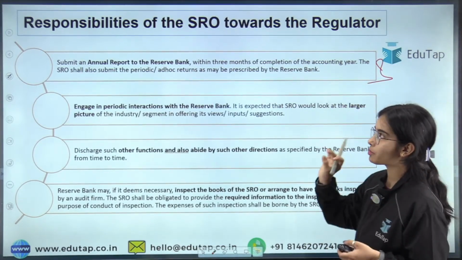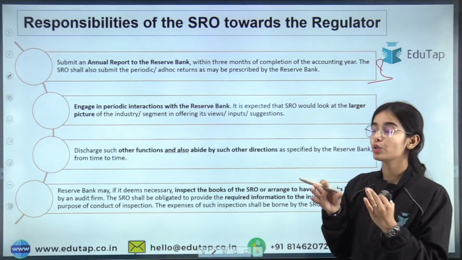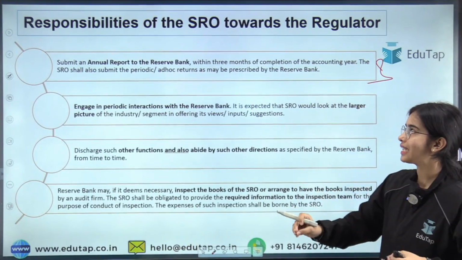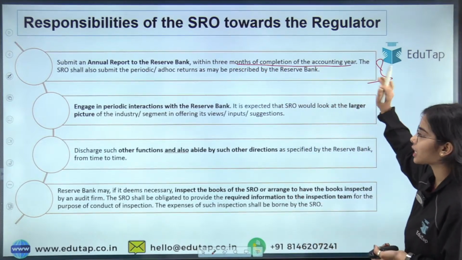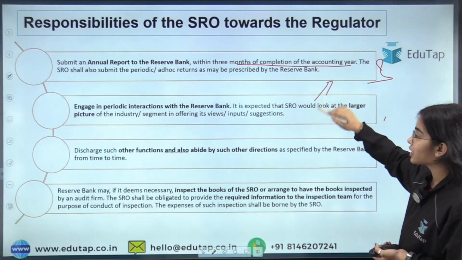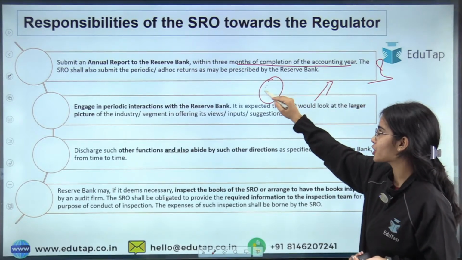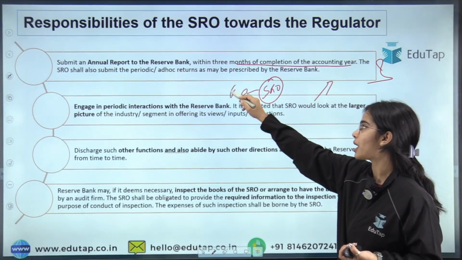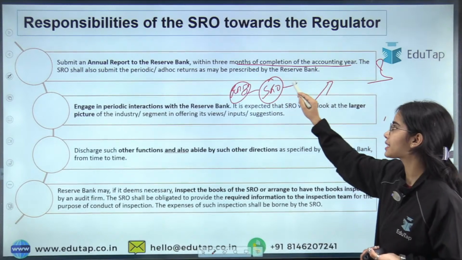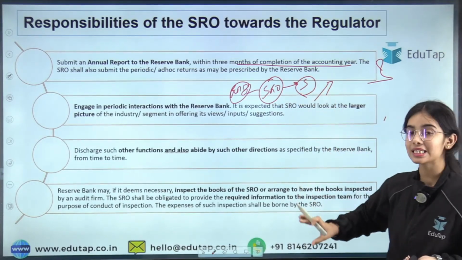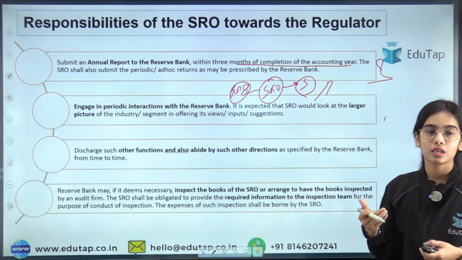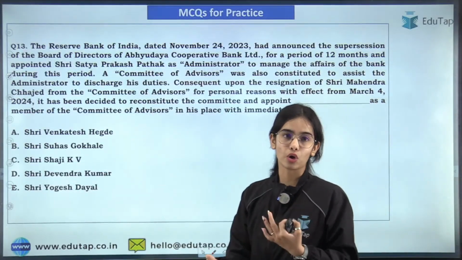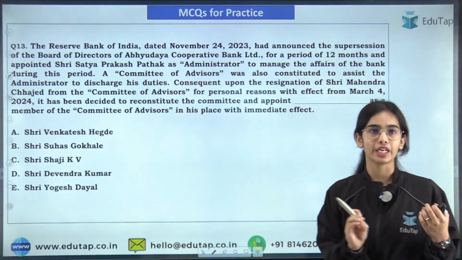So one of the responsibilities of the SRO is to provide the annual report to the RBI on how the sector is working, within 3 months of the completion of the accounting year. And the periodic interaction shall be done by the SRO with the Reserve Bank of India to tell how the sector is working, what the demands of the sector are, and whether the members are complying with the regulations of the regulator or not.